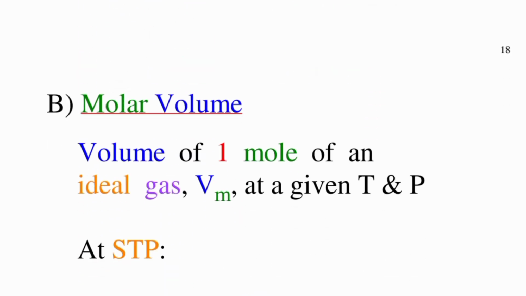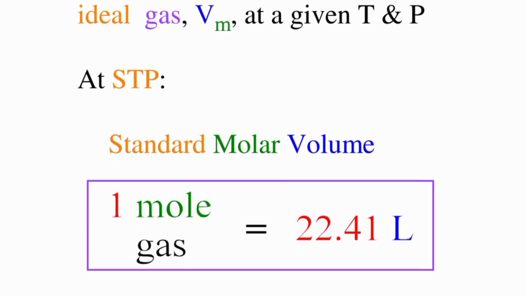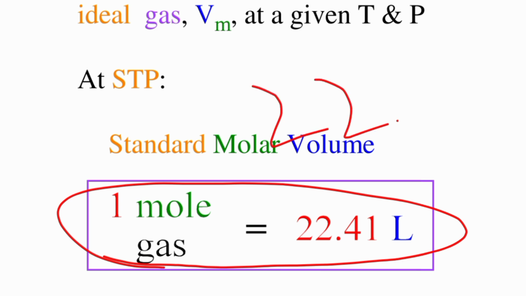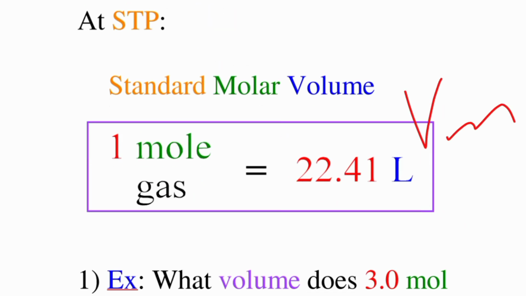Molar volume is the volume of 1 mole of an ideal gas, Vm, at a given temperature and pressure. At STP, 1 mole of a gas contains 22.414 liters of volume. This is the standard molar volume. You can write it as Vm.